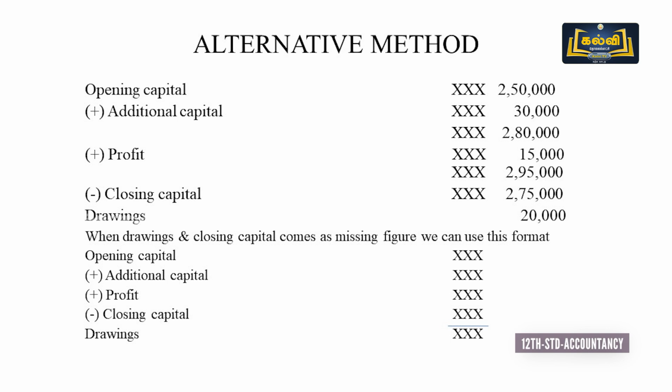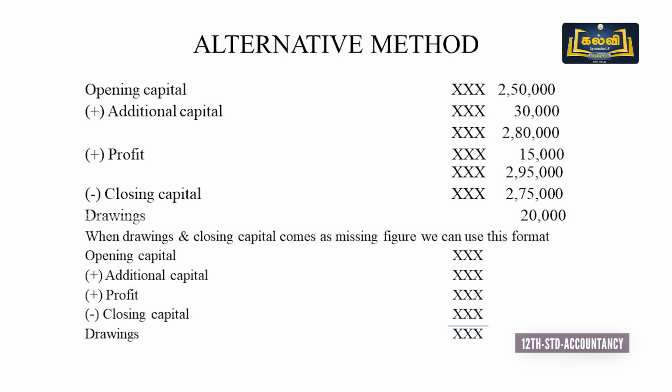Opening capital means we have to add only 2 points, additional capital and profit minus closing capital. We can have drawings. When drawings and closing capital comes as missing figure, we can use this format as a working note. Opening capital plus additional capital plus profit minus closing capital, we can have drawing.